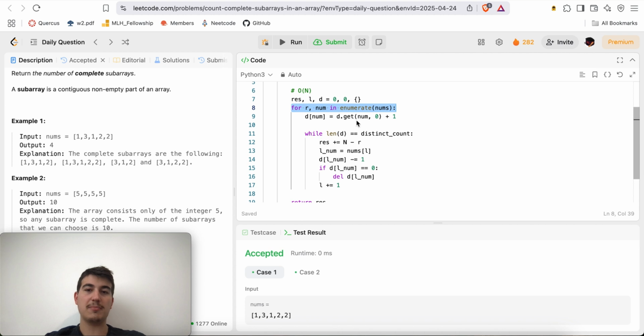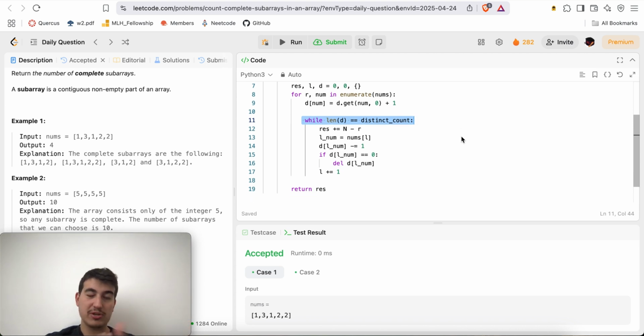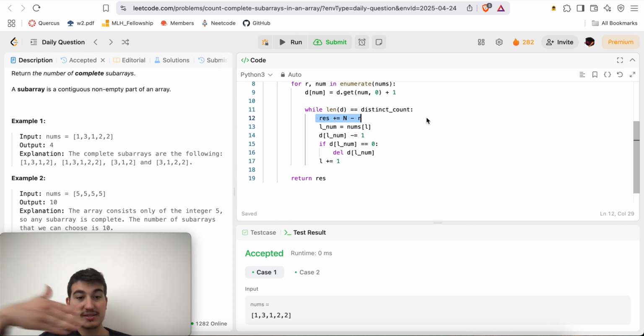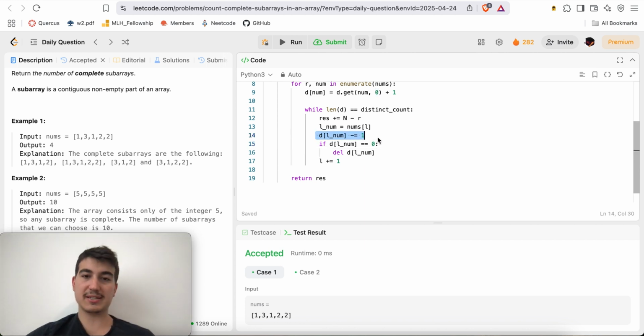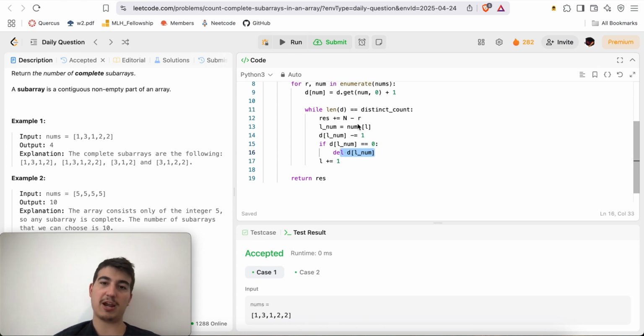So here, for num in enumerate nums, we're going to keep adding: we're seeing this number, so let's augment the number of times I've seen this number by 1. So d of num will be the frequency of num, or 0 by default, plus 1. Then while my current sliding window has all the distinct elements, while the length of the hash map is equal to the distinct count, let's do res plus equal to n minus r, because that's how many valid subarrays there are that start at the current index L. Then when we subtract the frequency of the number at index L by 1, if it's 0, that means we no longer have that number, so delete it from the hash map, which will make this while loop condition false. But as long as that's happening, just L plus equal to 1, always adding to res and so on.